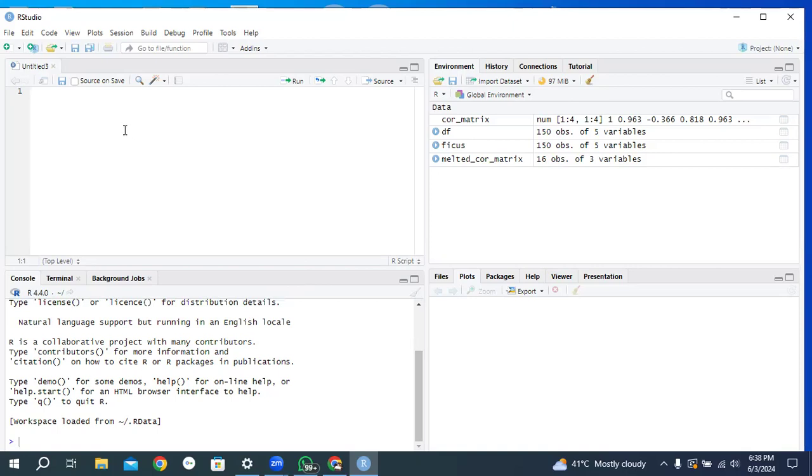Okay. Now today our first class is how to install R and RStudio. And what is R? R is a programming language in which we write a script, a code.